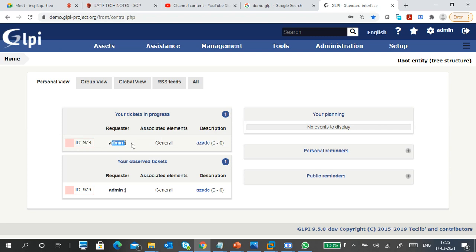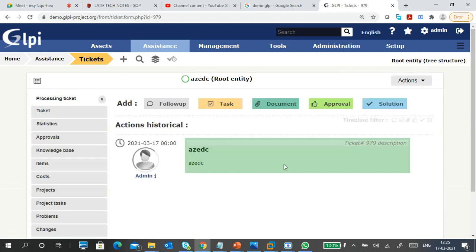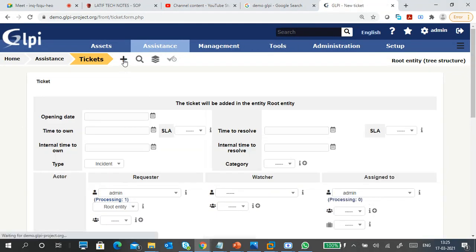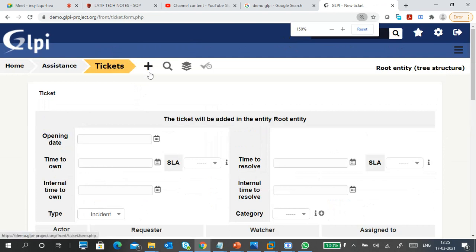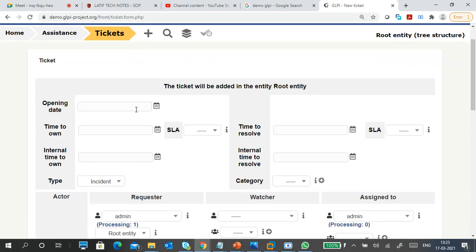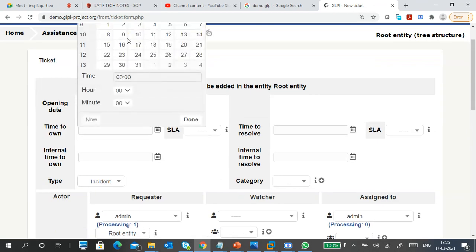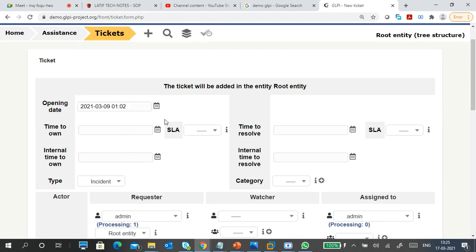This is the ticket ID and request, general and description. Now this is a ticket, so you can see the ticket and other things: follow-ups, tasks, documents, approval, solutions are there. If you want to create a ticket, see the plus mark. Okay, you can go to this plus. Ticket opening date, so you can specify some time. Okay, like this you can create it.